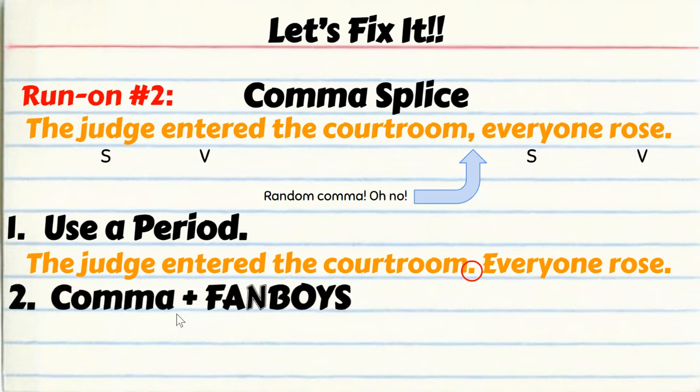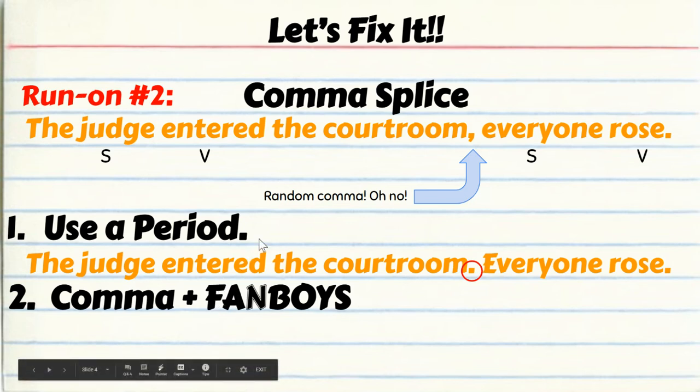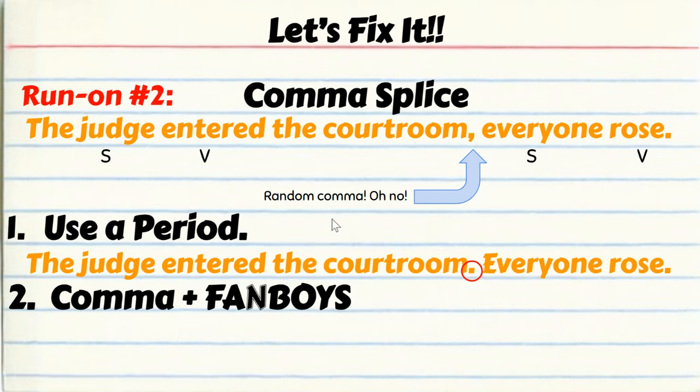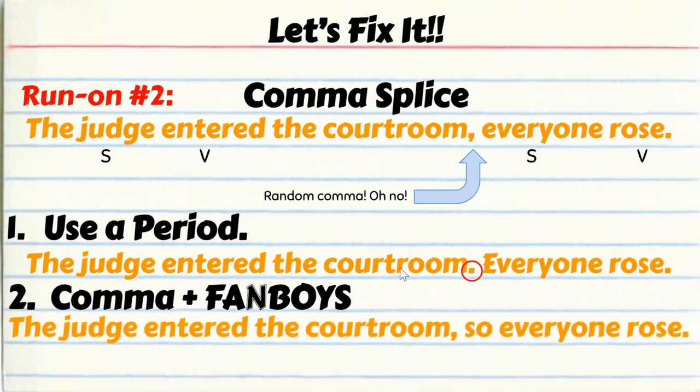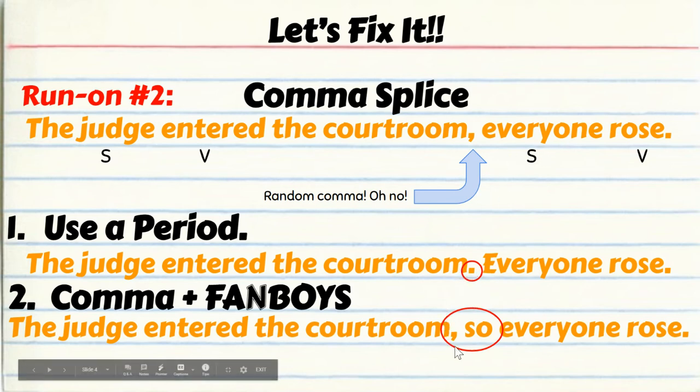Just go with that. I also have the comma plus fanboys. Remember? For, and, nor, but, or, yet, and so. The judge entered the courtroom, comma, so everyone rose. Remember, I use my comma fanboys when I have two good sentences. And to make that a proper sentence, to make it a compound sentence, I need a comma and one of these fanboys. For, and, nor, but, or, yet, so.